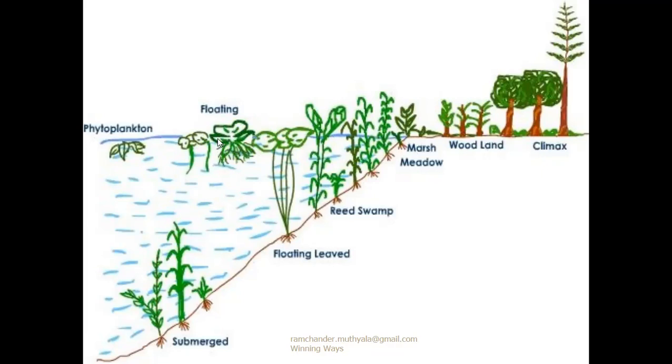So these free floating plants occupy the total water surface. If any submerged plants are present, they completely die because they cannot receive sunlight or carry out photosynthesis. Any phytoplankton present in this water body also die.